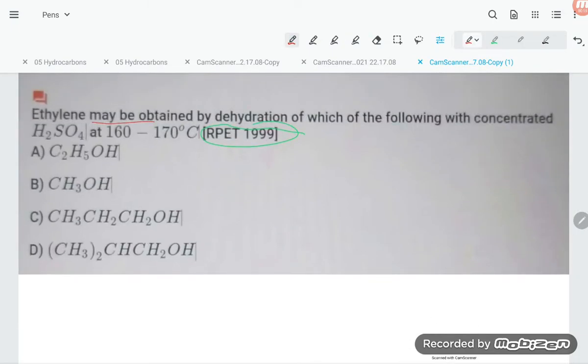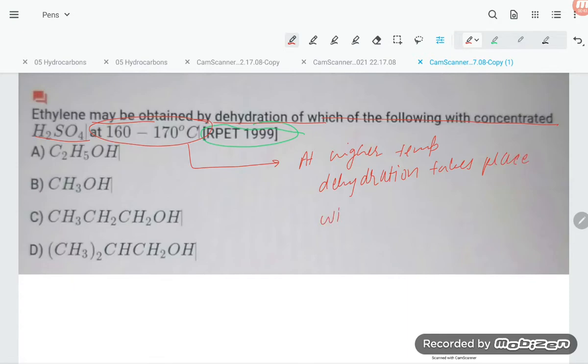Ethylene may be obtained by dehydration of which of the following with concentrated H2SO4, and the temperature they have mentioned is 160 to 170. Now keep in mind that at higher temperature dehydration takes place. So dear students, if you are treating with H2SO4 at higher temperature, dehydration will be there. Okay, this is the first point.